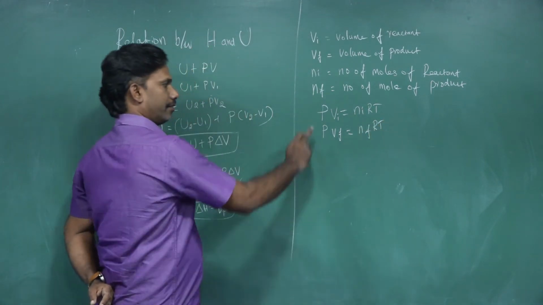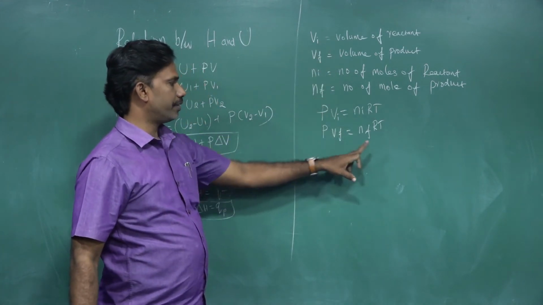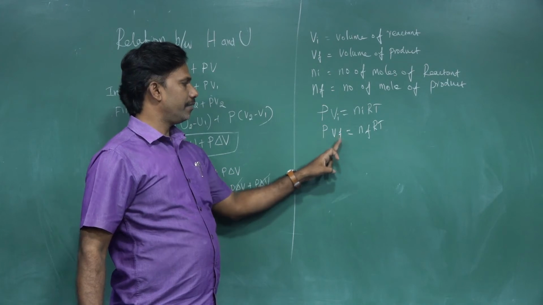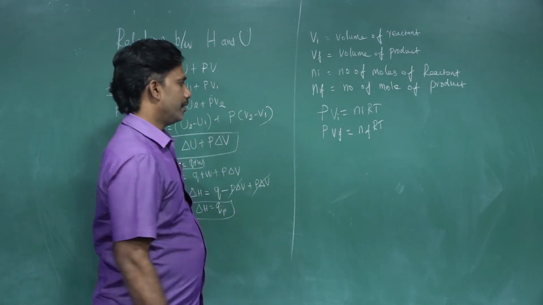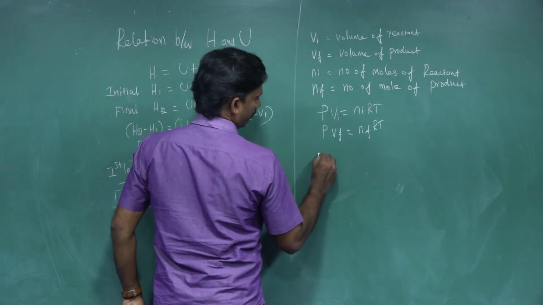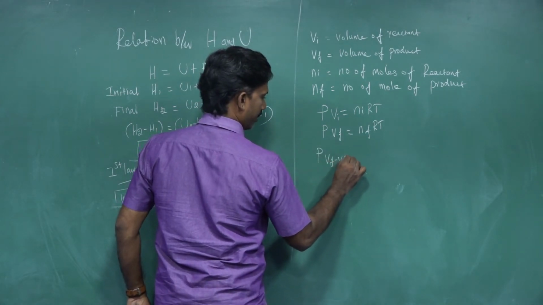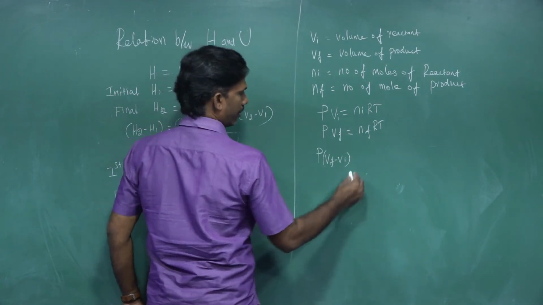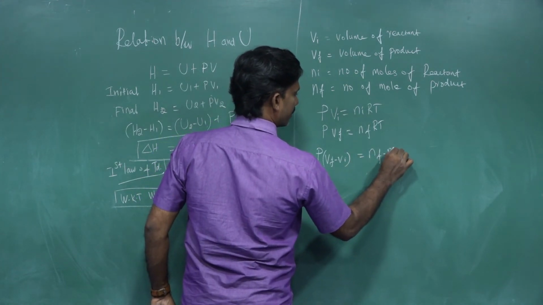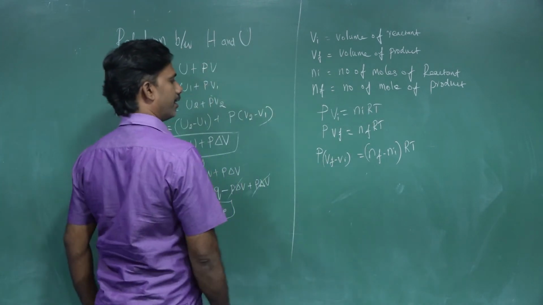Okay. PV equal to nRT, this is our equation. I for the reactant, F for the product. PVi equal to niRT, PVf equal to nfRT. So what to do? If we compare these, the change in pressure times volume, Vf minus Vi, is equal to nf minus ni times RT. This is where you can write it.